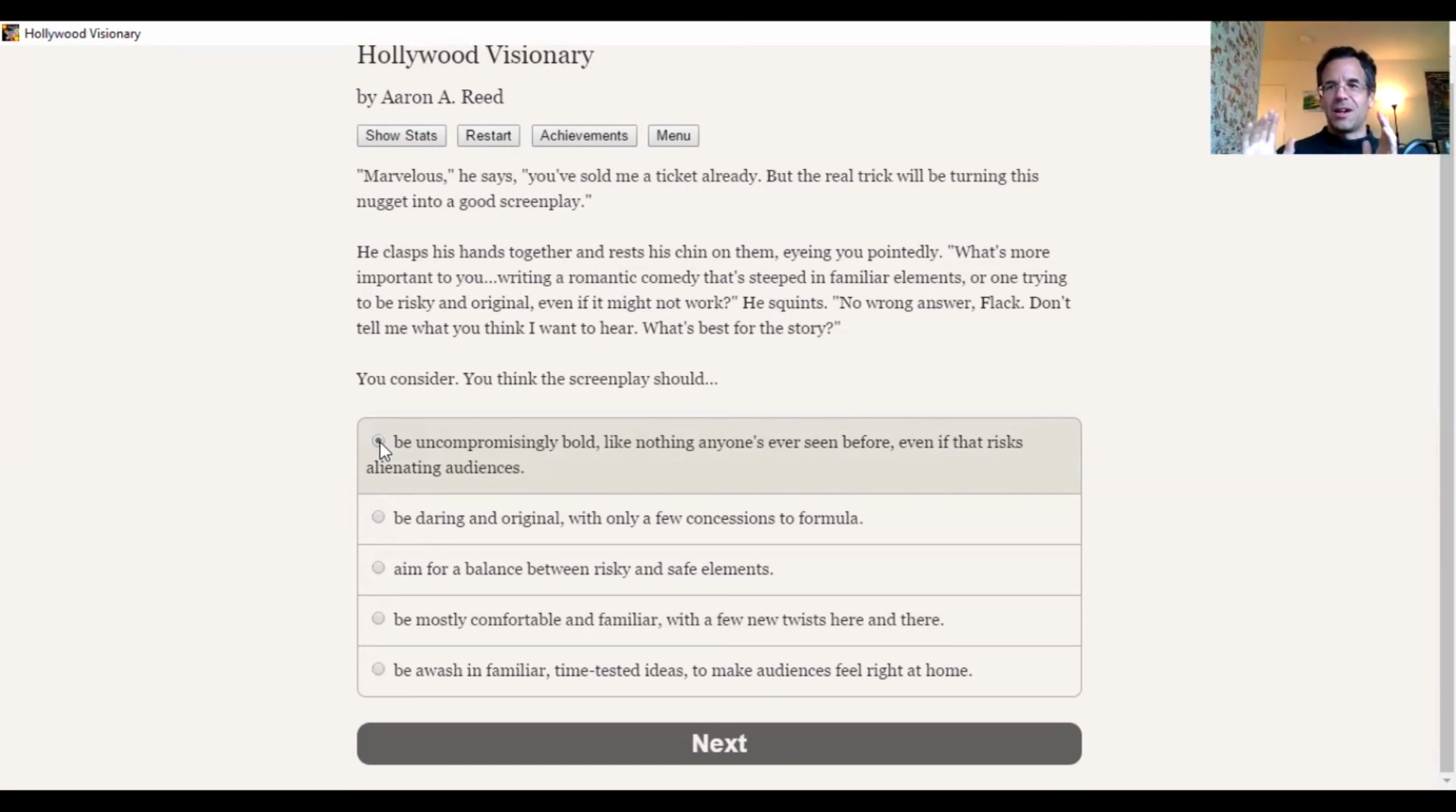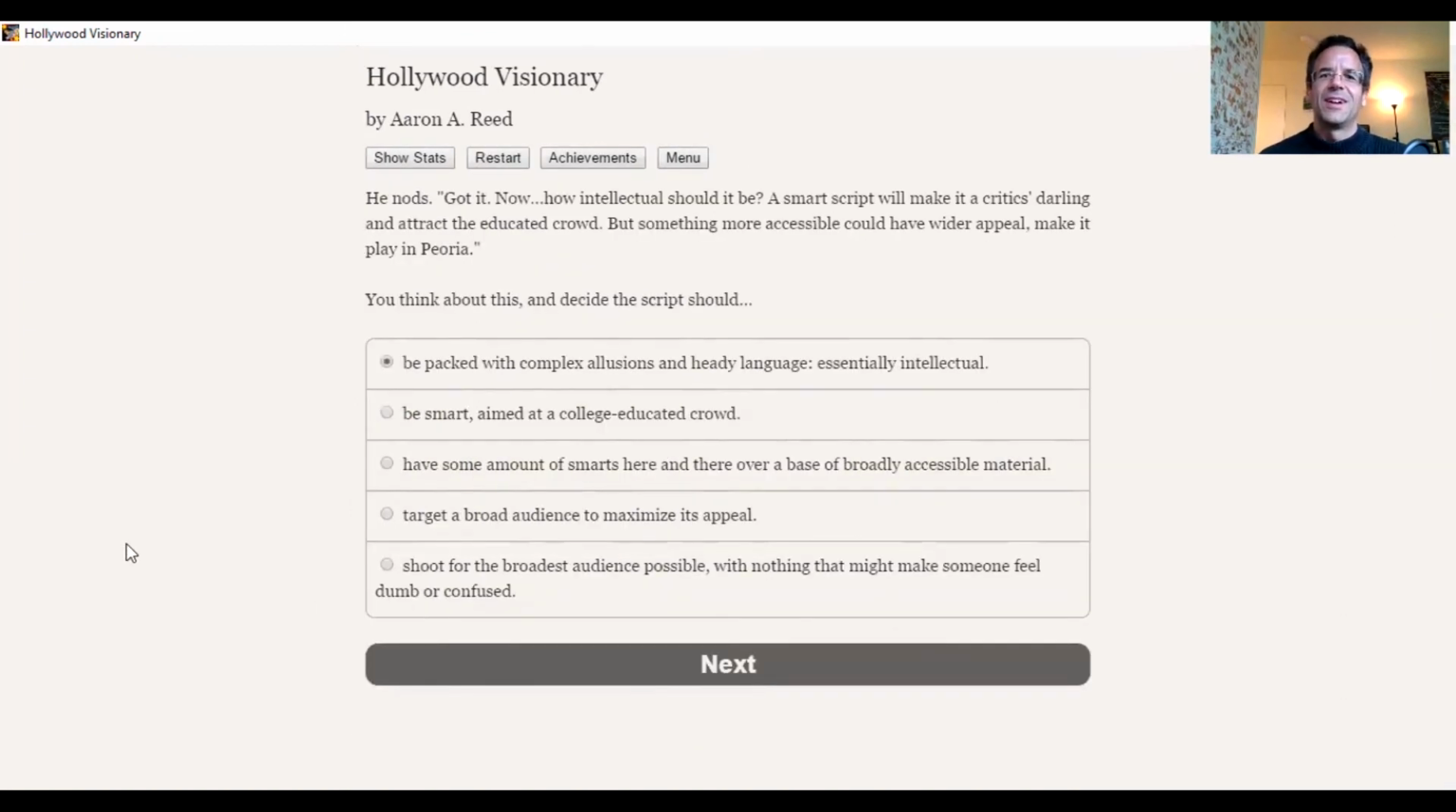If we are going to run a low budget independent studio that wants to just get movies into theaters and make a little money, we could be bold in a sense, just have a lot of sex and violence. But that's not what it says here. It says we're risking alienating audiences. Well, having a lot of sex and violence, that's not risking alienating audiences. That's actually appealing to a certain kind of audience, particularly the young teenage audience. But that's not what we mean by risk or being bold. So let's choose that. We're going to be uncompromisingly bold. That's disaster. That's just terrible.